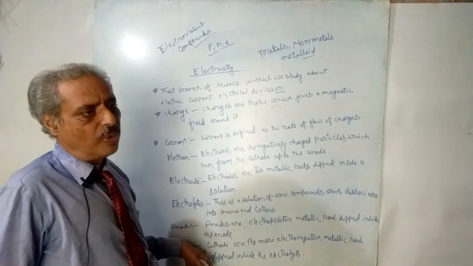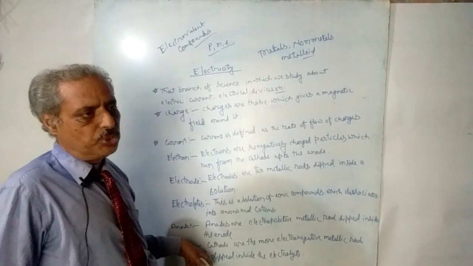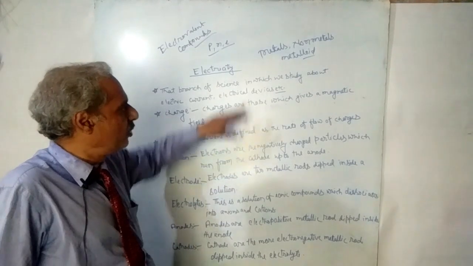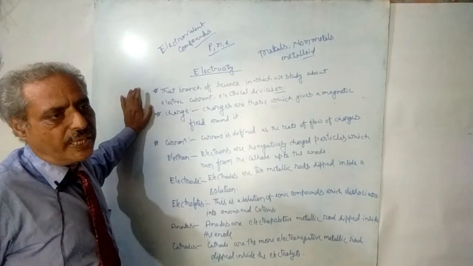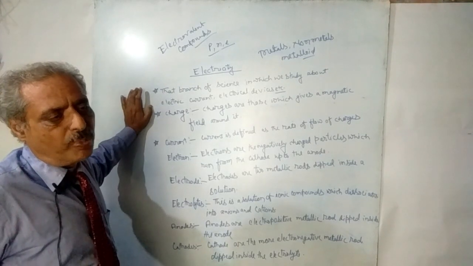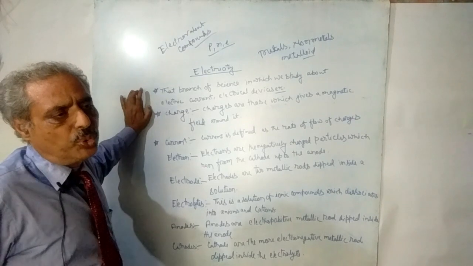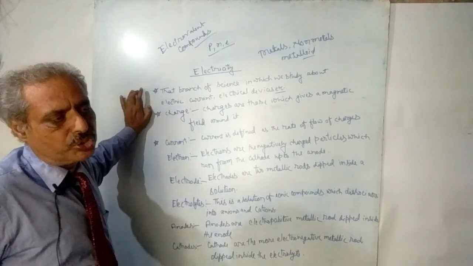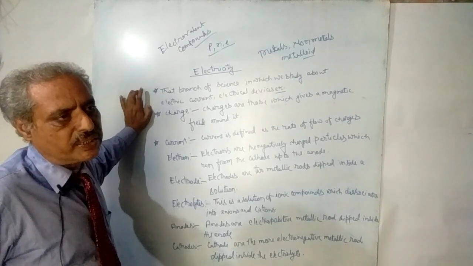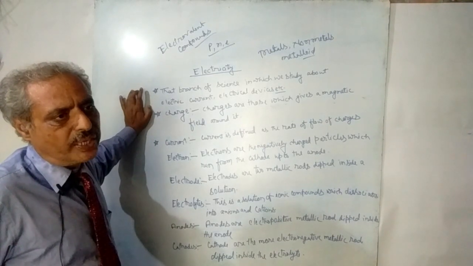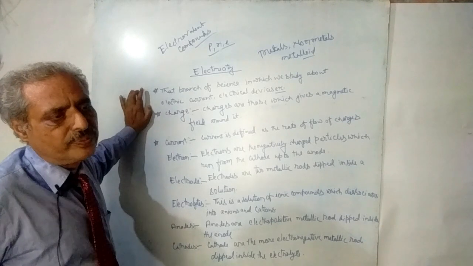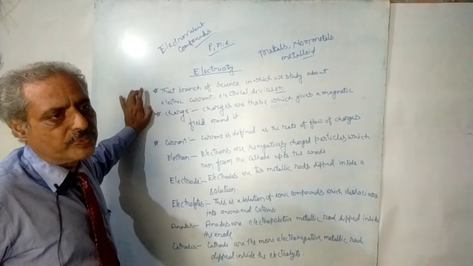And when the copper Cu plus plus ion moves towards the cathode, it gains 2 electrons, and these 2 electrons accumulate on the cathode.